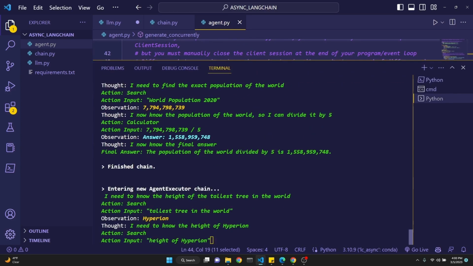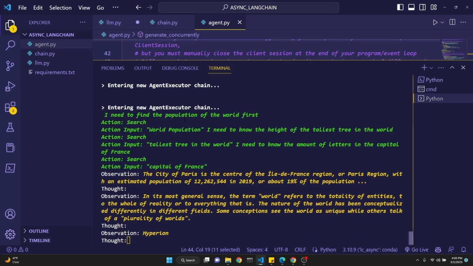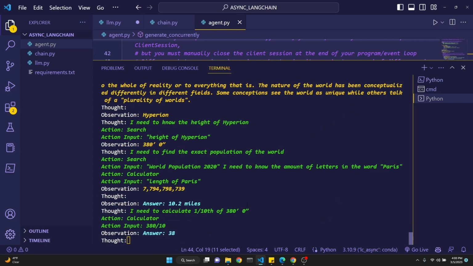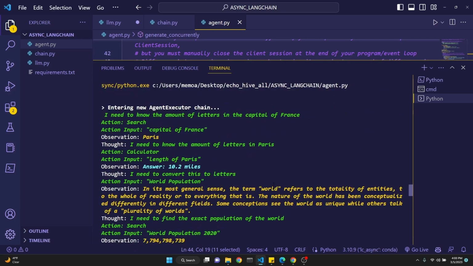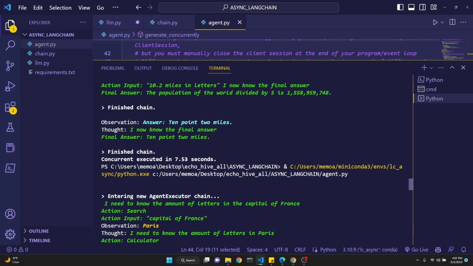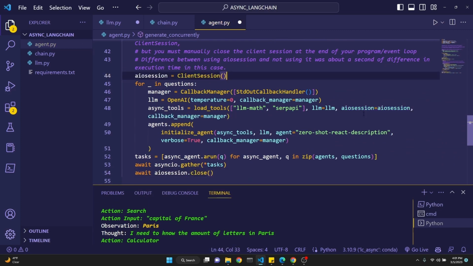Here we'll see our third one. This is serial execution, and as you see, 18 seconds for serial. And our concurrent calls are much faster, and it took 6.21 seconds. I believe this was still, yeah, shorter. Actually, this should not have been shorter, but we're also dealing with other factors such as how busy OpenAI servers are. But believe me, I've tested this before. Leaving this on, let's just go back to how it was. It makes it about 10% faster, maybe. Something like that.